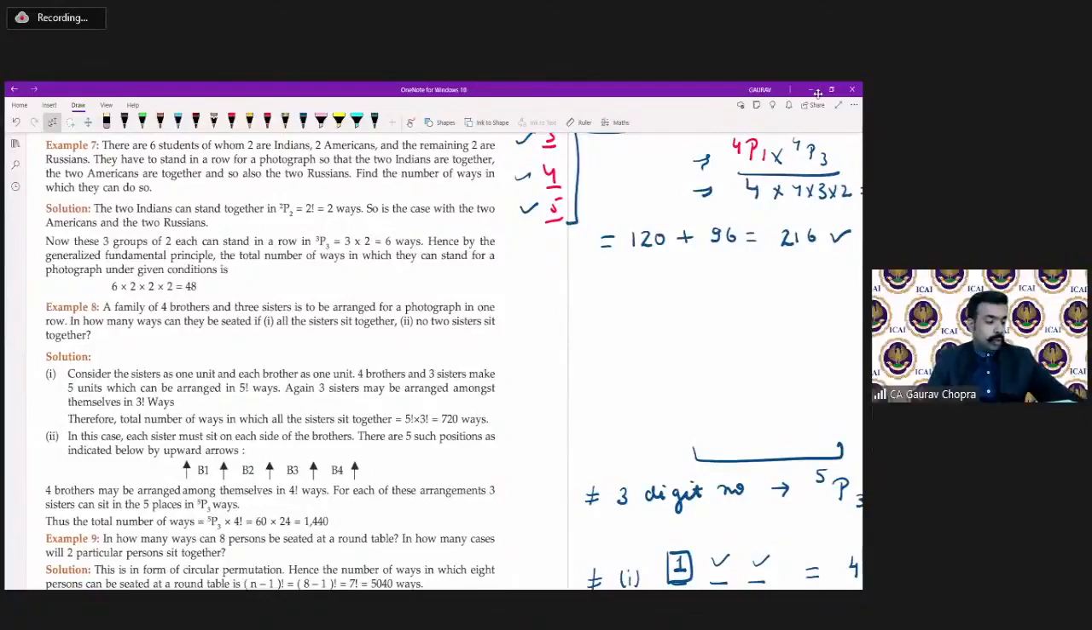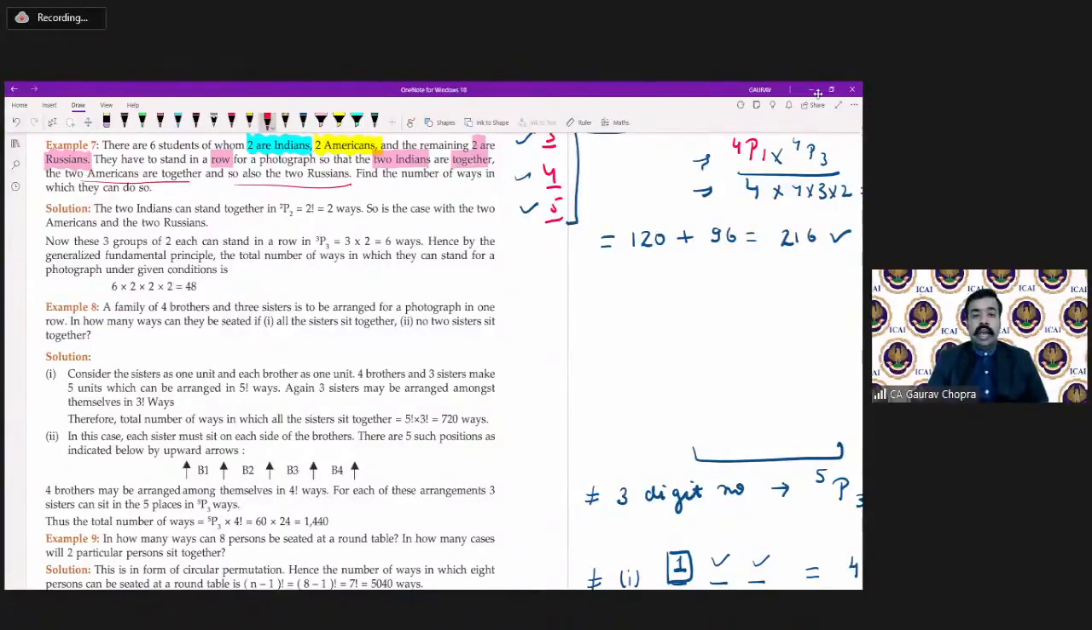Now let us move to the next question. Example number 7. There are 6 students, of whom 2 are Indians, 2 are Americans, and the remaining 2 are Russians. They have to stand in a row for a photograph, so that the 2 Indians are together, the 2 Americans are together, and also the 2 Russians are together. Find the number of ways in which they can do so.